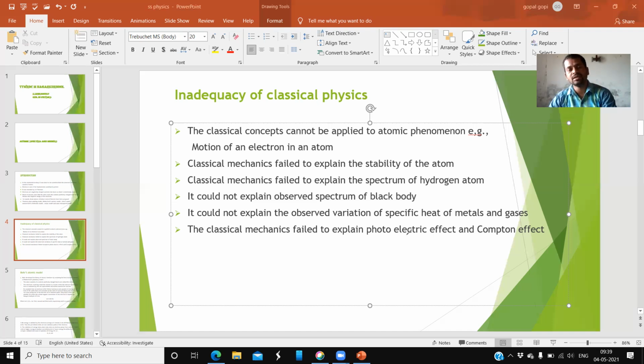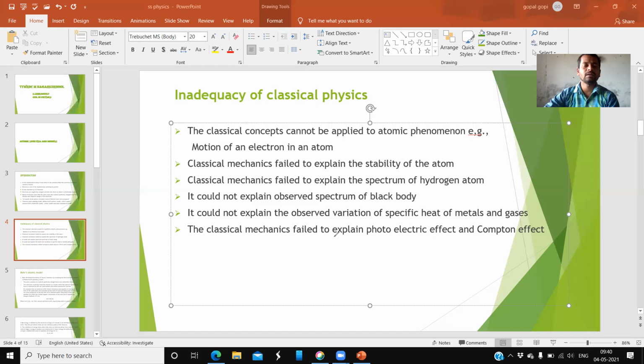When the temperature is very high, specific heat reaches the maximum value, and when the temperature gradually decreases, specific heat also slowly decreases. So there is a variation in it. That variation couldn't be explained by classical physics. So classical physics failed to explain the specific heat of metals as well as gases. Specific heat is already over in the previous semester, right? And next one is what?